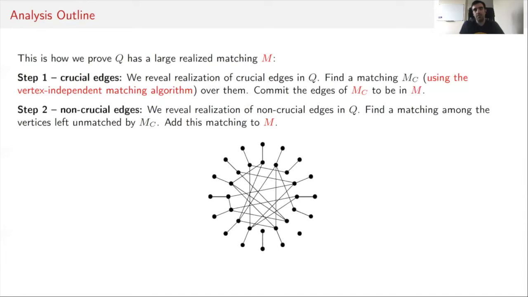So in this figure, for instance, we first only look at the crucial edges. And suppose that these are the realized crucial edges, and we construct a matching and commit them to the output. Therefore, all the non-crucial vertices that have a neighbor part of this matching of the crucial edges would be ignored. And then in the second step, among the realized non-crucial edges that are left, we find a maximum matching and augment this matching.